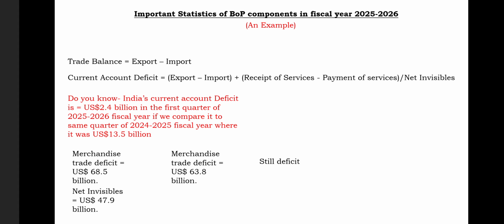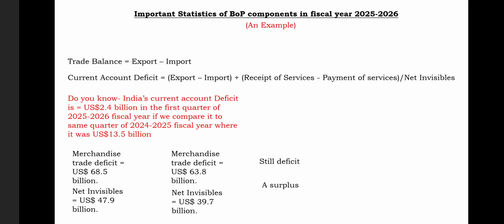But if we talk about the net invisibles, everybody, these have improved. The net invisibles were 47.9 billion in the first quarter of this year. But if we compare it to the first quarter of last year, they were 39.7 billion. It means we could be in more deficit, but the only thing that has saved us in the current account is services. I already told you services are a very crucial component of India's balance of payment.